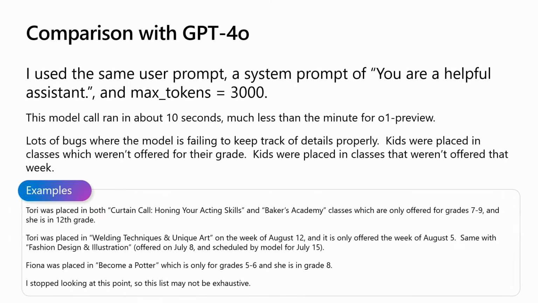It was putting kids in classes that weren't offered that week. It was putting kids in the wrong grade level. It was not able to solve a problem of this magnitude, and O1 is. And so that's why I think it's a great example of the level of complexity that can be handled here. One other note here is that GPT-4o did take about 10 seconds, whereas O1 takes a minute.